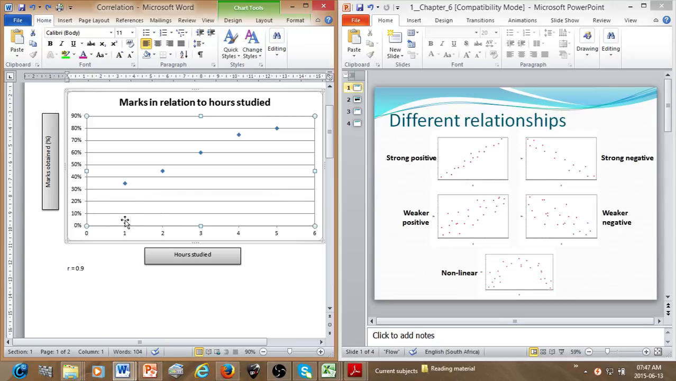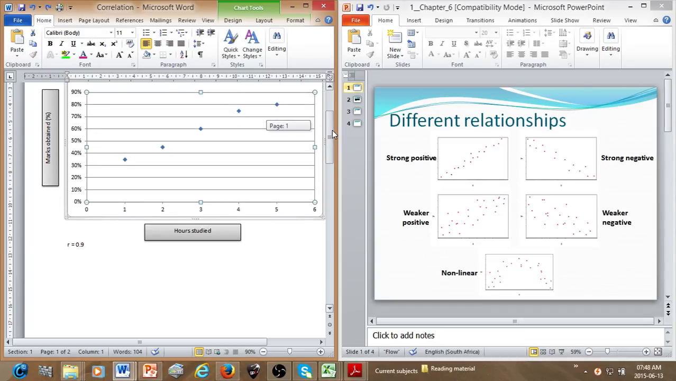As we notice, as hours studied increases, so do the marks obtained. So therefore, positive progress in the variable on the x-axis will lead to positive progress of the variable on the y-axis. Like we said, the more hours are invested towards studying, the higher the marks tend to be. So an increase in hours studied will lead to an increase in the marks obtained. Okay, so like I said, positive linear relationship.